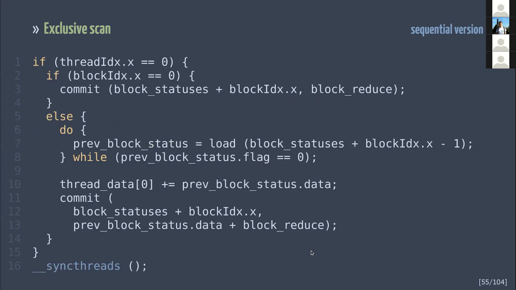The memory modules are copied to the other blocks too. So these flags are stored in global memory. Okay. So yeah. Thank you.